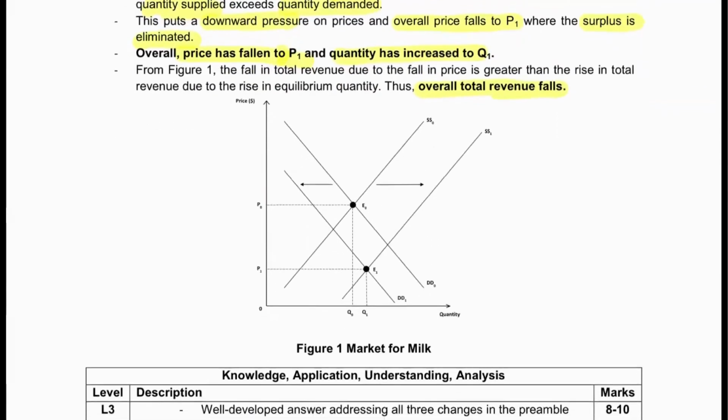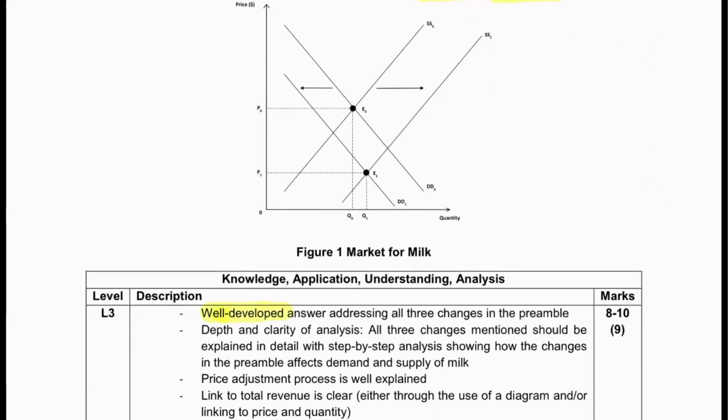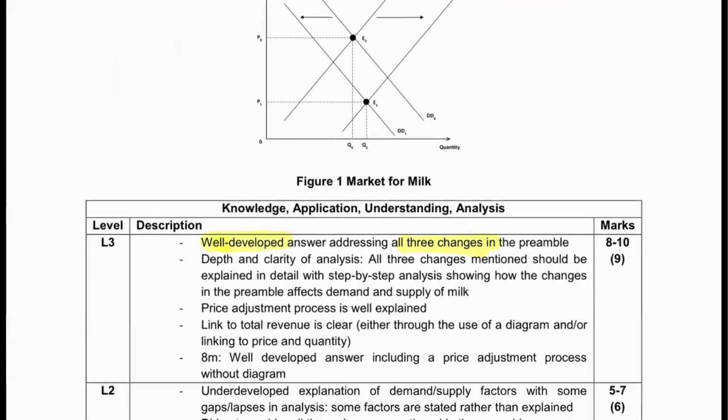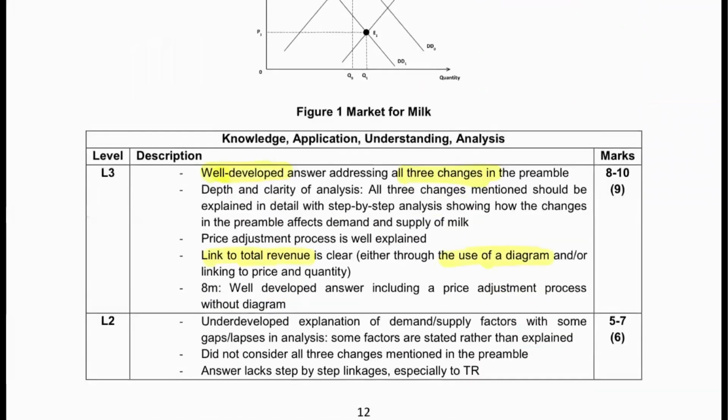So that's it for 10 marks. There is no need for any conclusion. You just need a full elaborated paragraph, a well-developed answer addressing all 3 changes in the preamble. You just need depth and clarity of analysis and a link to total revenue. It's important to link to the concept of total revenue, which is price times quantity. The best way to do so is to use a diagram. If you do not use a diagram, it's going to be hard for you to explain the link.